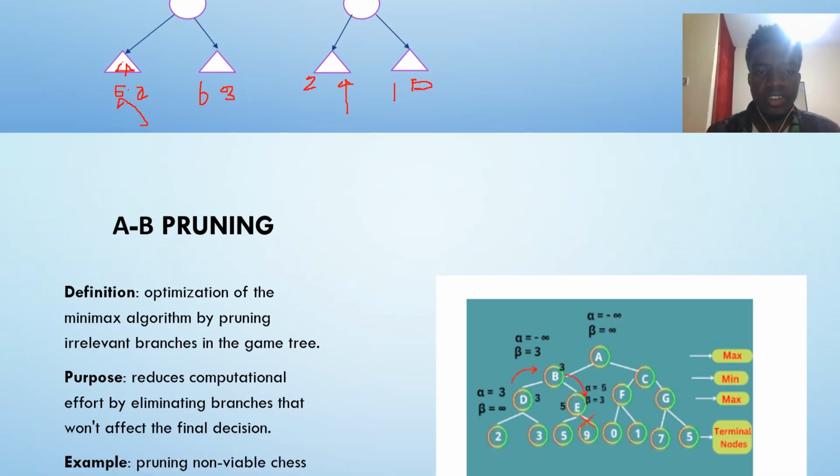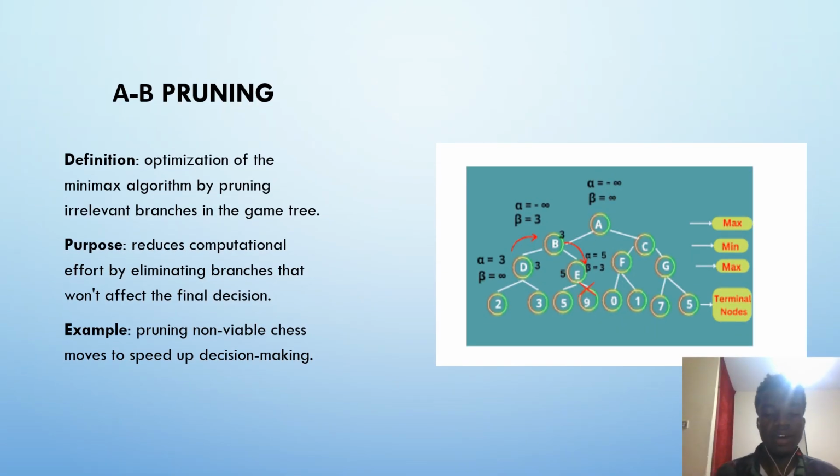Then next is alpha-beta pruning. Alpha-beta pruning is also like the min-max algorithm, but it prunes, so it doesn't let us waste time on a node that would lead to wasted time. What it does is keep assigning certain values to alpha and beta, interchanging them, and when you reach a point and find that you'll be wasting time on a certain branch, that branch is pruned out. So this is what alpha-beta pruning does.